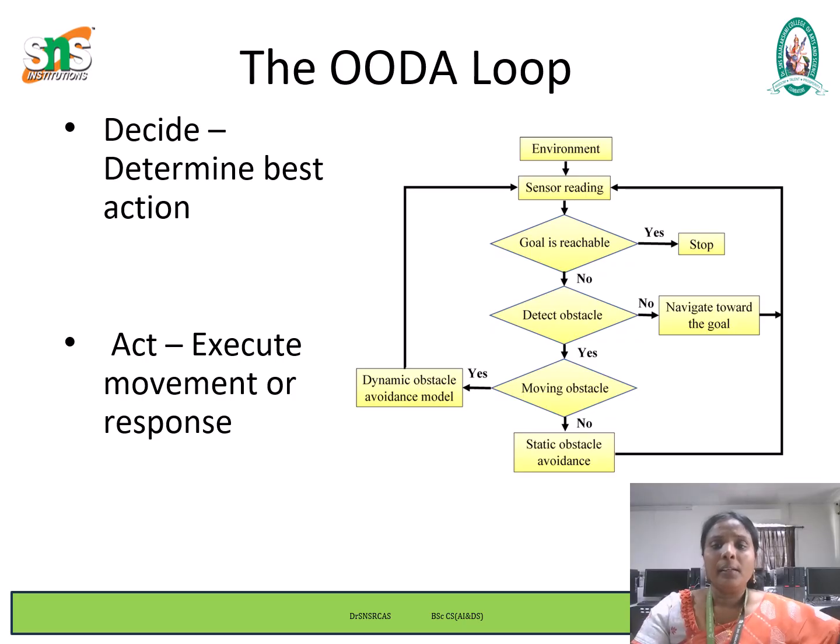If it does not detect any obstacles, it navigates towards the goal. Otherwise, if it detects an obstacle, it moves to the obstacle avoidance step. Then if it is a dynamic obstacle, we use the dynamic obstacle avoidance model. After that it will reach the goal.